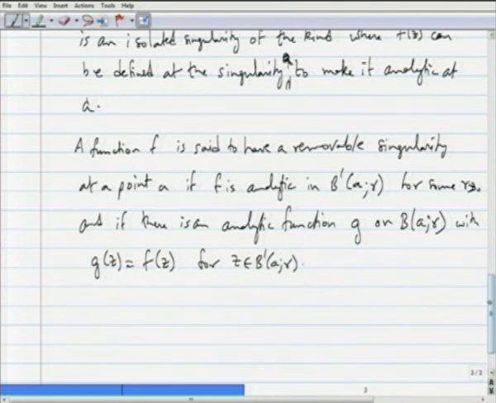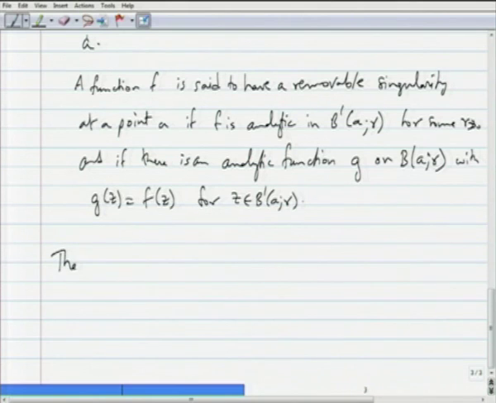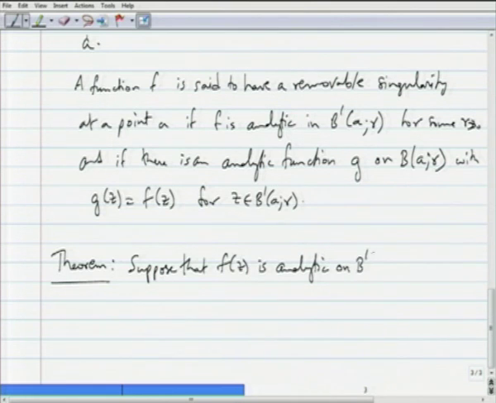We will give a criterion to identify a removable singularity for a function. So here is the theorem which states the criterion. Suppose that f(z) is analytic on B prime (a, r), where r is some positive quantity.